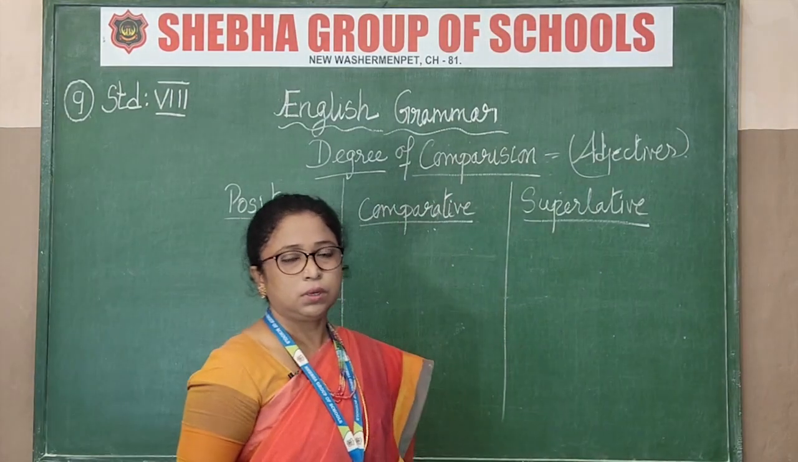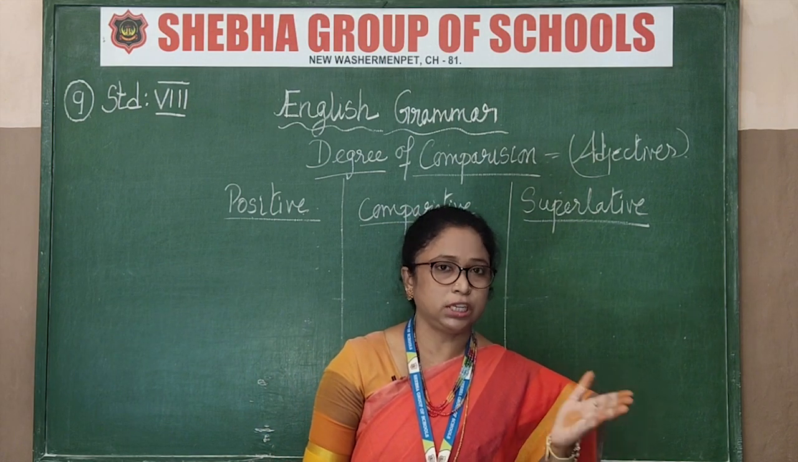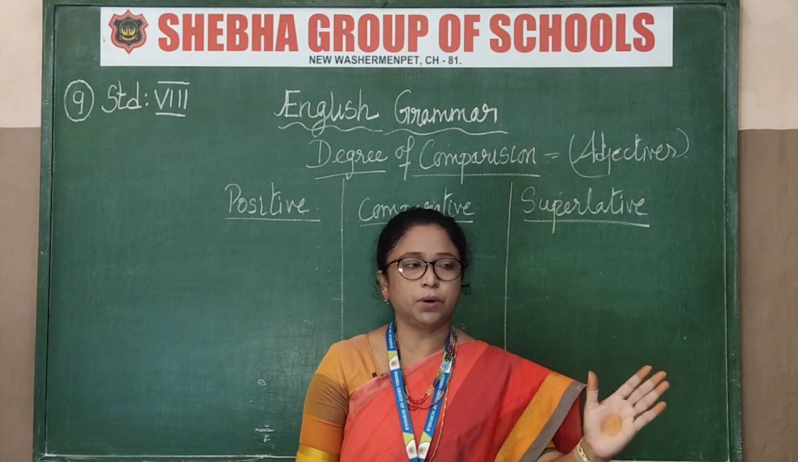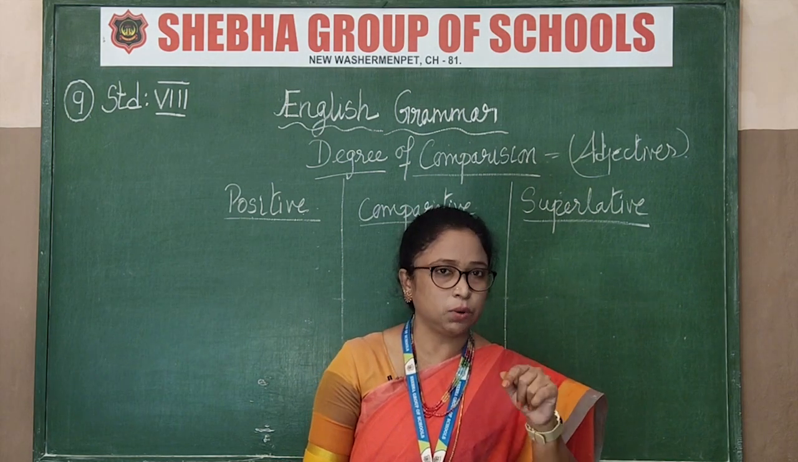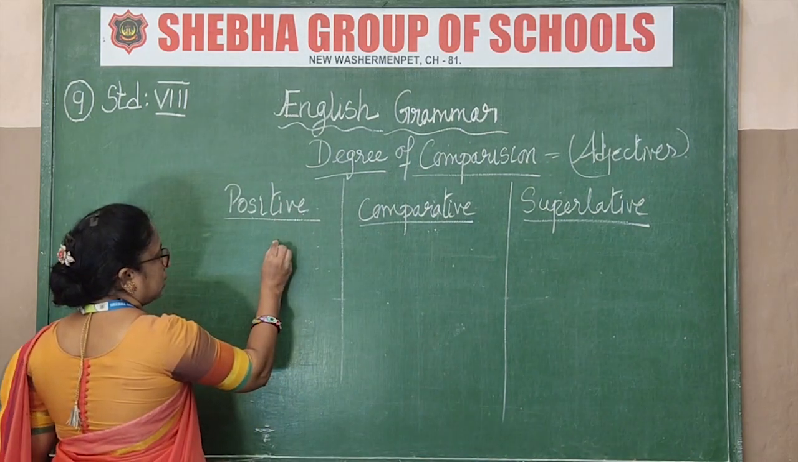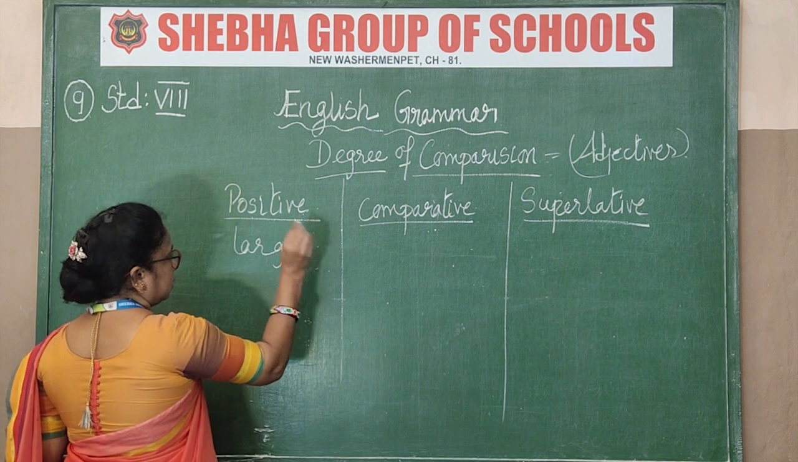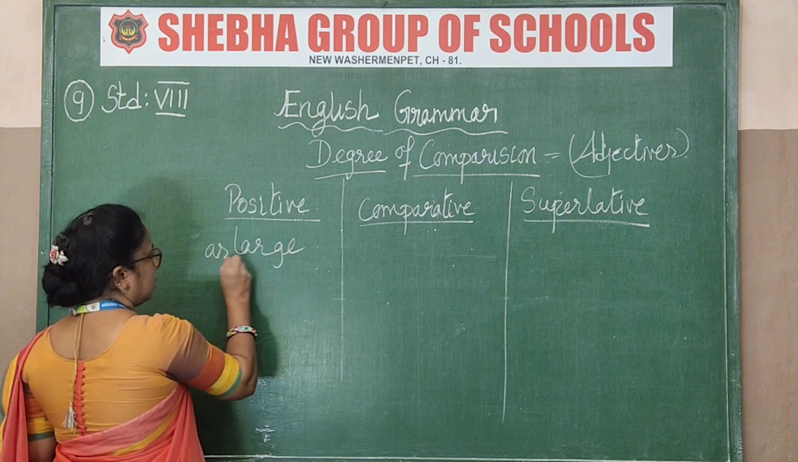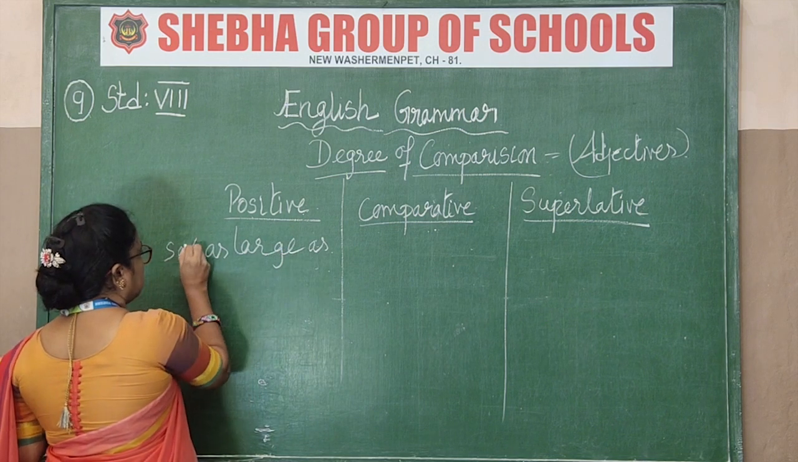Okay, now I'll tell you the different forms. There are 6 different forms of how to change the word, how to change from positive to comparative, comparative to superlative. There are 6 different varieties. What are they? I'll tell you now. First one is positive degree. Some words will take up only, see, this is the word. Say for example, large. Large is the word. As large as, or you can also say so large as.